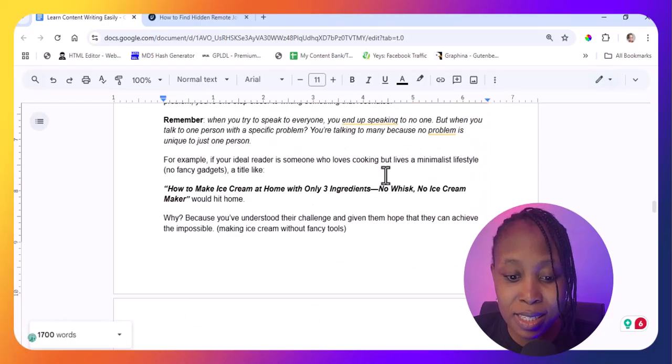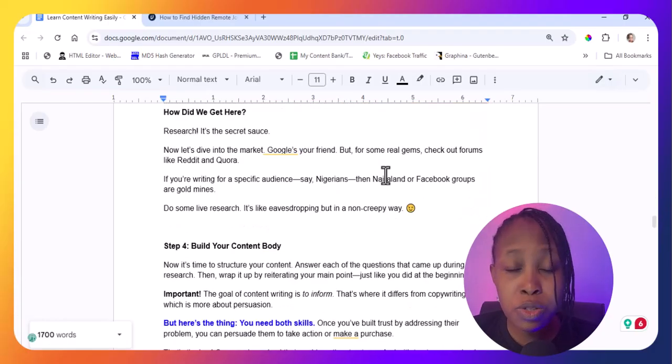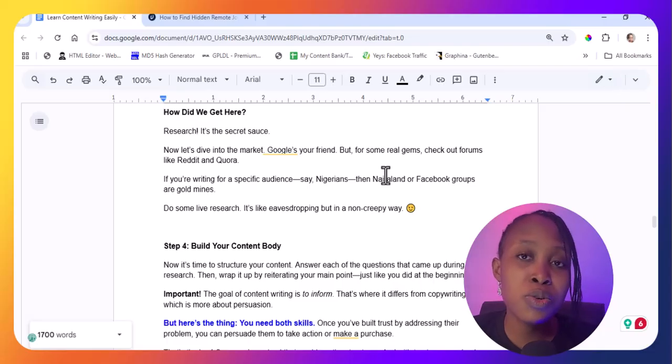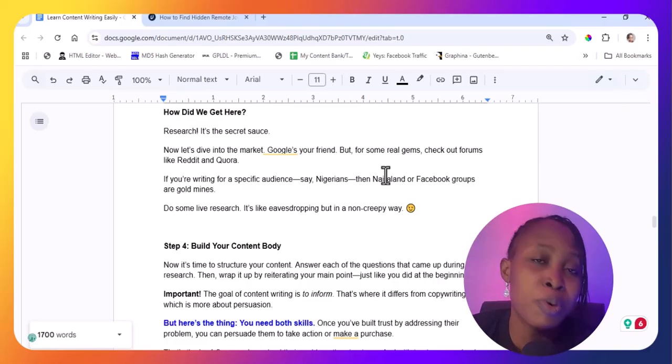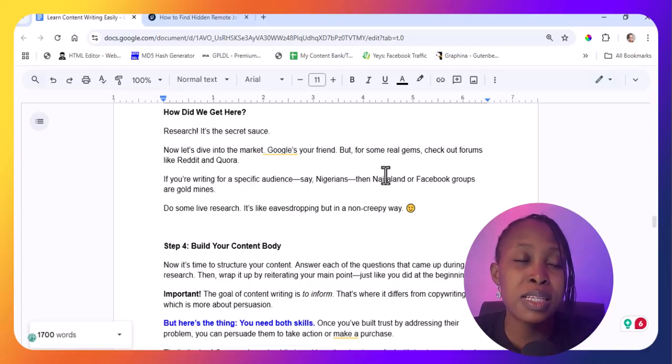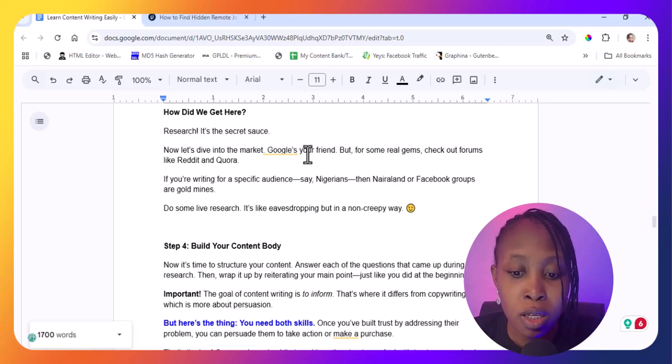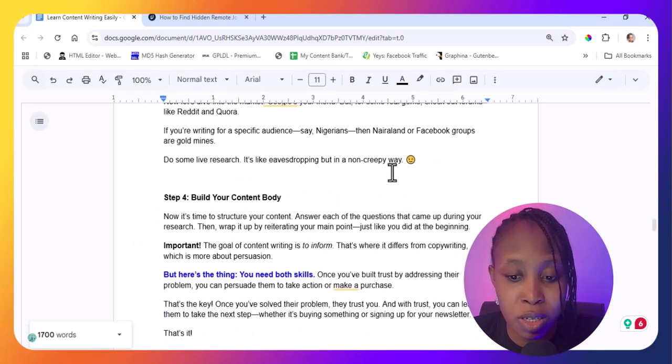So that is it. You are going to do that research, go on Reddit, go on Quora. And if you are, for instance, a Nigerian, I would advise that you go on Nairaland. It's like a forum. Any forum will actually do, but you want a forum that is pretty popular, that has a lot of people talking and creating sub channels and all of that. So it's like doing a live research, and seeing what people have to say about all of this.